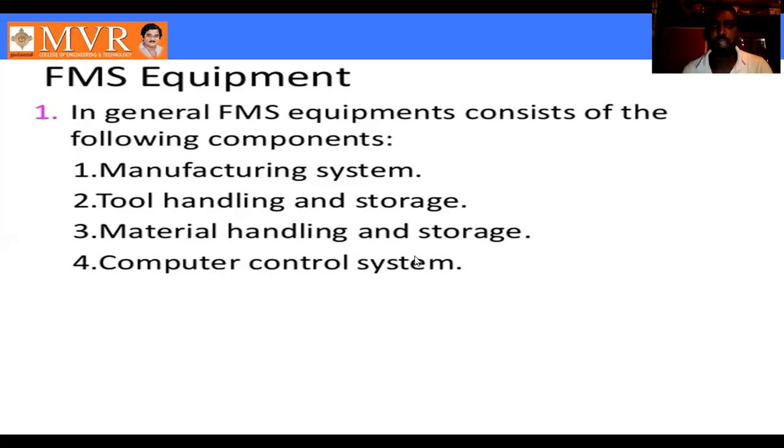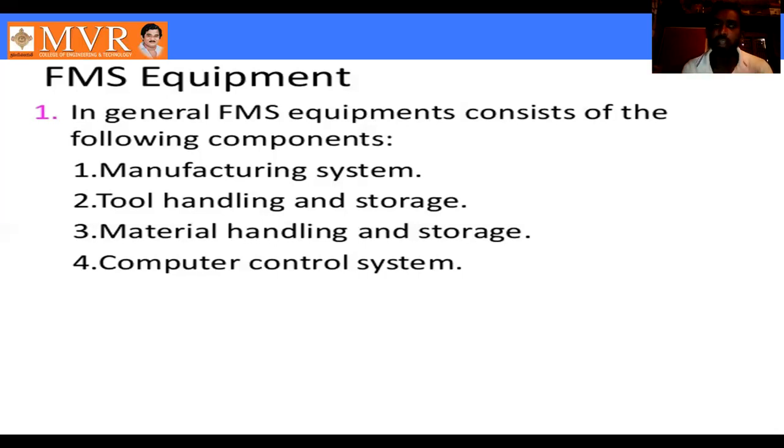Next one is the material handling and storage system. In the previous lecture we discussed this topic, loading and unloading. It plays a major role in FMS. Why? Because so many raw materials are being unloaded. The material handling system collects the raw materials and sends them to the workstation. The workstation completes the operation.